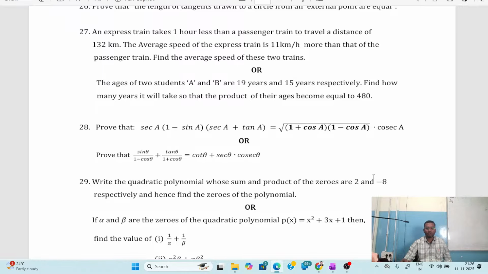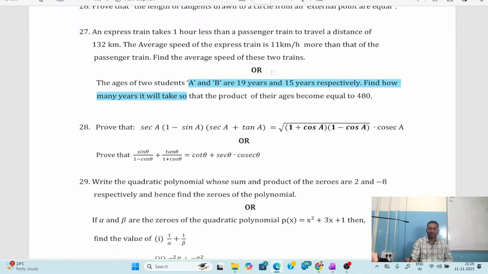Okay. So the next question is the ages of two students A and B. The age of A is 19 years and the age of B is 15 years. Find how many years it will take so that the product of their ages become equal to 480. After how many years both ages, if you multiply, it becomes 480. That is the question they are asking us to calculate.